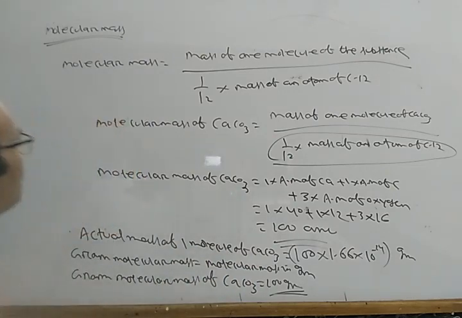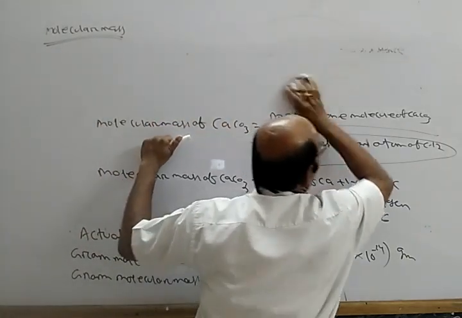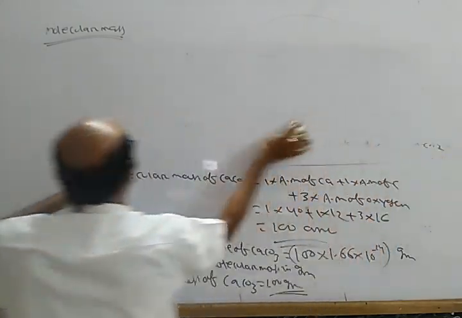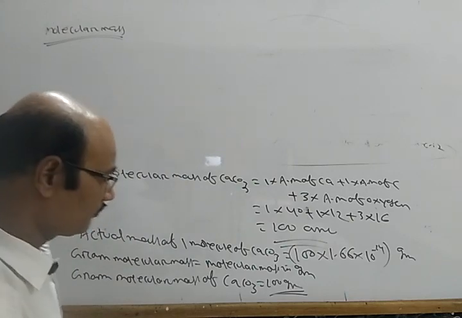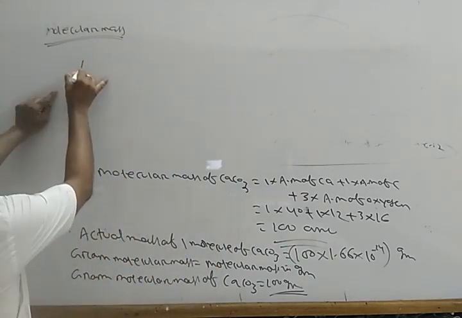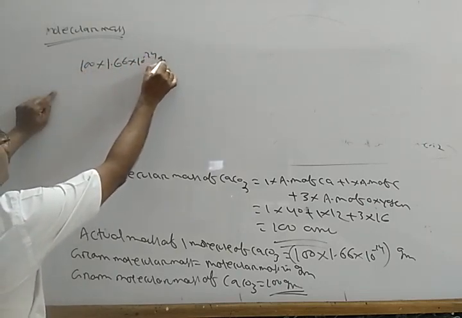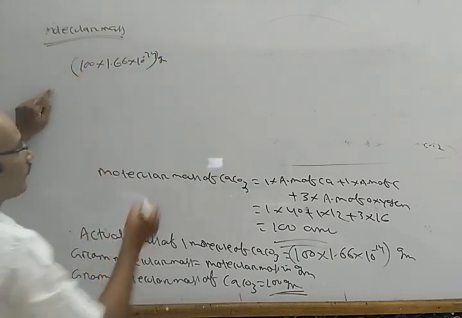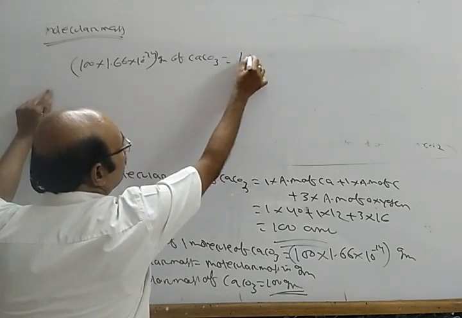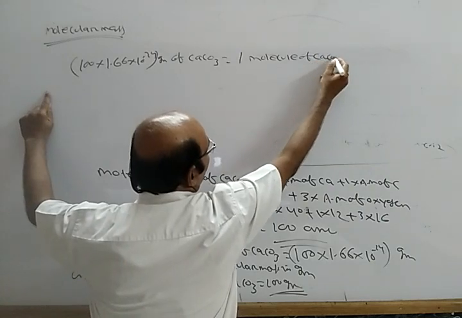Now see, we can write the same thing again. What you have obtained here is the actual mass of one molecule of calcium carbonate, that is 100 into 1.66 into 10 power minus 24 gram, of calcium carbonate is equal to 1 molecule of calcium carbonate.